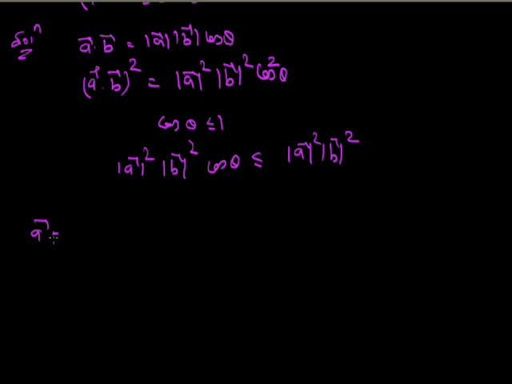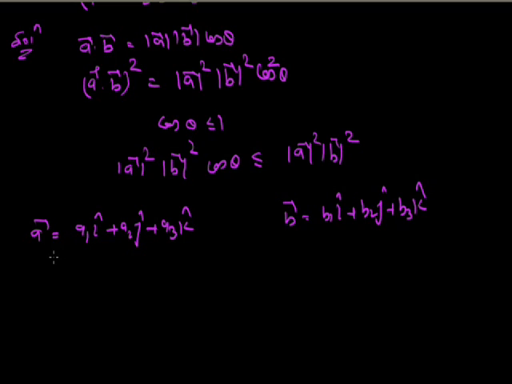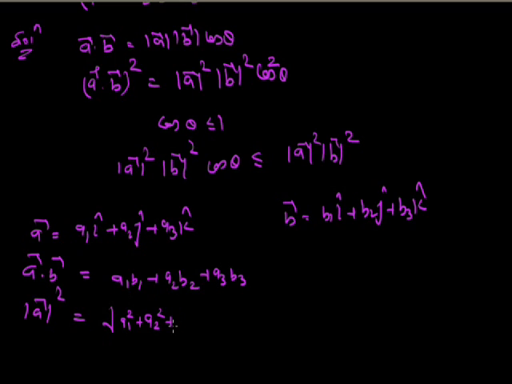Let's consider the A vector as a1 i cap, a2 j cap, a3 k cap, and the B vector as b1 i cap, b2 j cap, b3 k cap. So now A vector dot B vector is a1 b1 + a2 b2 + a3 b3. Magnitude of A vector is under root of a1 square + a2 square + a3 square.